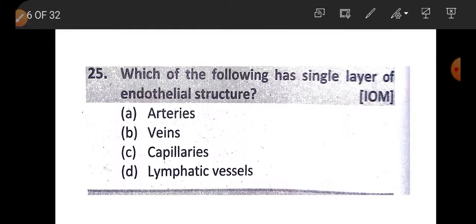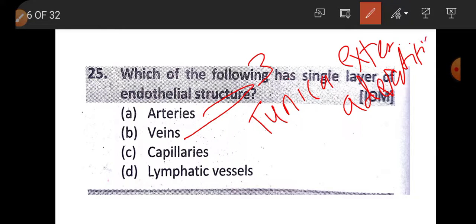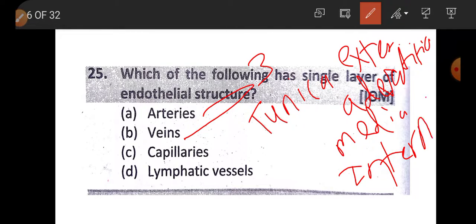Question number 25. Which of the following a single layer of endothelial structure? We know there are 3 layers in veins and arteries. 3 layers. All are tunica. Outer is called tunica externa or adventitia, tunica media, and tunica interna or tunica intima. But there is single layer of tunica intima, that is endothelium, in capillaries.